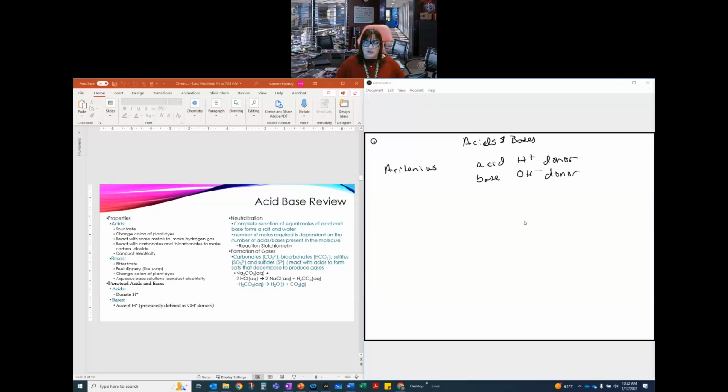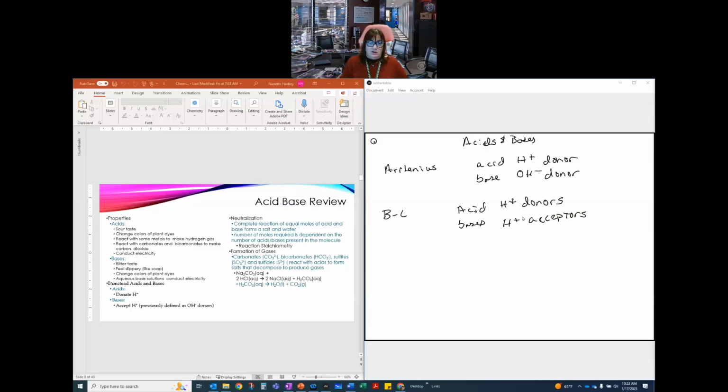Is that the only way that happens? No, because if we talk about it that way, then we can't talk about NH3 being a base. NH3 is also a base, so we have to have a more expanded definition. And the first one that we got is from these guys, Bronsted and Lowry. So Bronsted-Lowry acids and bases. The acid definition doesn't change. We still have H plus donors. But the bases do change. And instead of being OH minus donors, they become H plus acceptors. So you would need to understand what the difference is there to be able to talk about that.